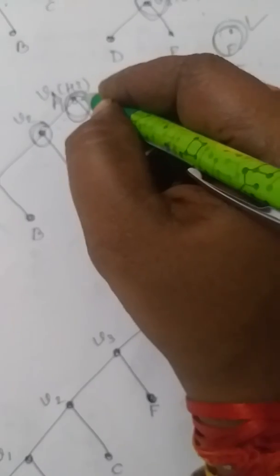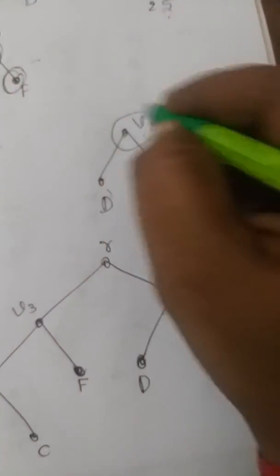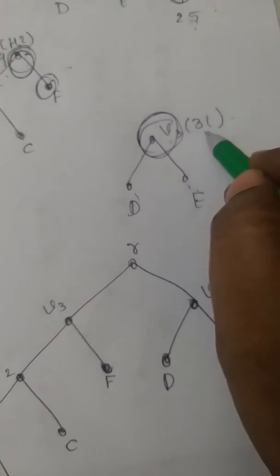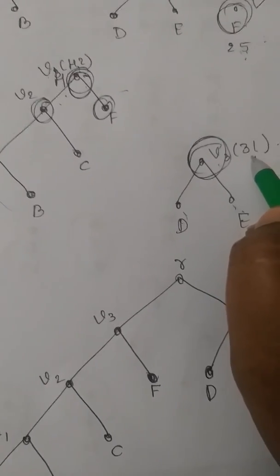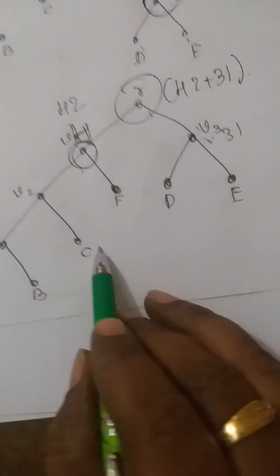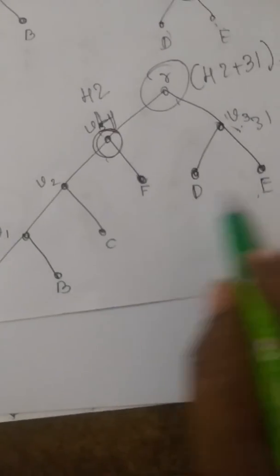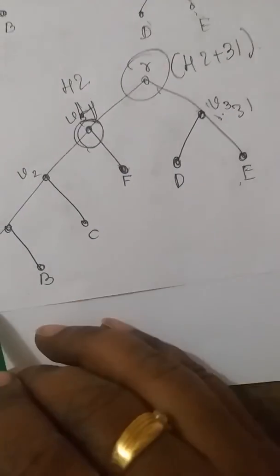Now we are left with only two vertices. One is V4, just now what we got, and vertex V3, that is with 31. Only these two vertices are there and I have to join those two vertices to the new vertex, call it maybe V5 or anything. So now we are joining that thing. Carefully observe. This is V3 and this is V4. I'm joining those two to the root. So V4 is 42 and this is 31. So our weight will be 42 plus 31. Correct? Now these are the symbols that I'm going to get: A, B, C, F, D, E. Correct? So for degree 1 vertices or leaves of the tree, symbols are there.